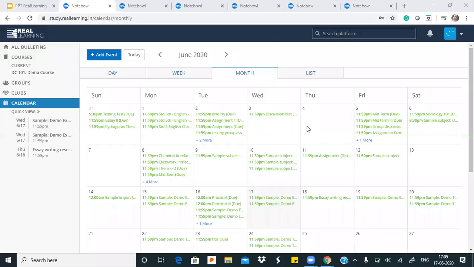Sandeep ji, you're asking, is it possible to add other conference platforms? Sure, if you as an institute are going to use a conference method, then we can look into how we can integrate it. Otherwise, you can always put links for students to attend these conferences. Isha ma'am, I have just answered the data storage question: everything is stored on the Real Learning server, so it's unlimited.